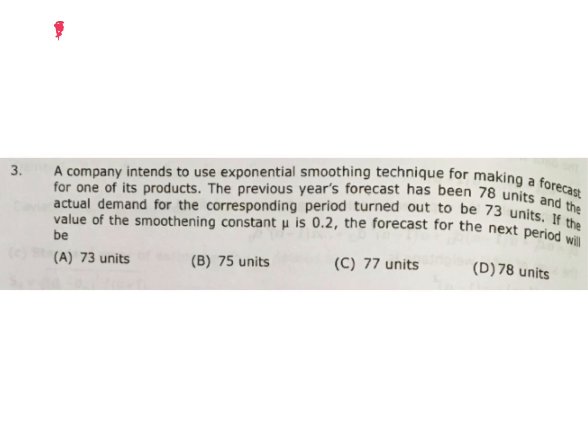Fn we have to calculate. Data given: previous year forecast Fn minus 1 is 78, and actual demand for the corresponding period Dn minus 1 is 73, and alpha or mu value is 0.2.